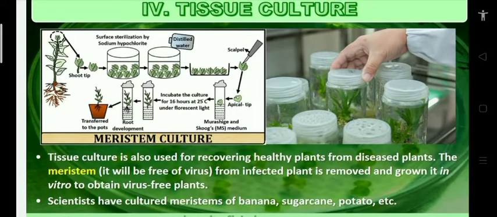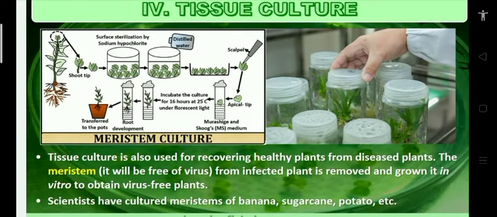Sometimes they ask: define tissue culture and the applications of tissue culture. Tissue culture is a technique of growing plants by using a cell, tissue or explant in controlled aseptic conditions. Applications of tissue culture: thousands of plants are produced within a short period. Tissue culture is also used for recovering healthy plants from diseased plants. Virus-free plants are produced by tissue culture. How are virus-free plants produced? By using shoot apical meristem.